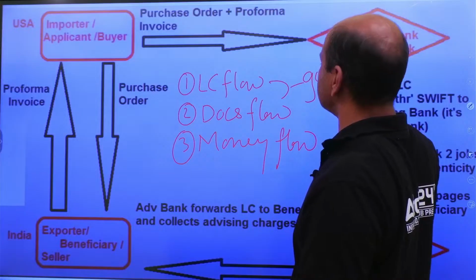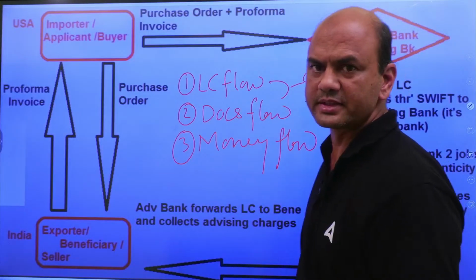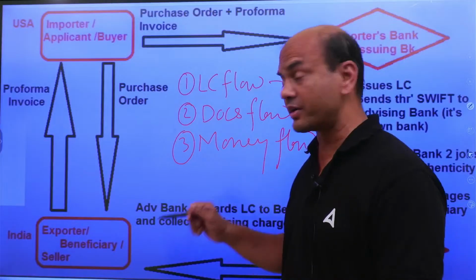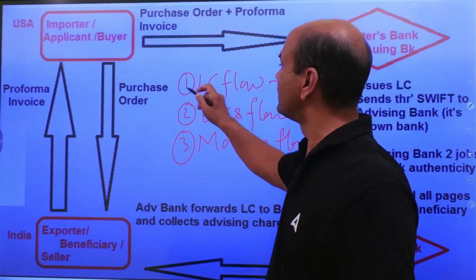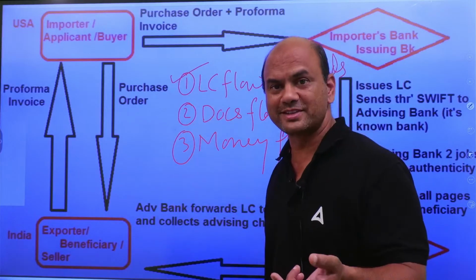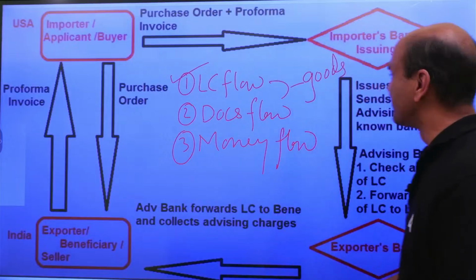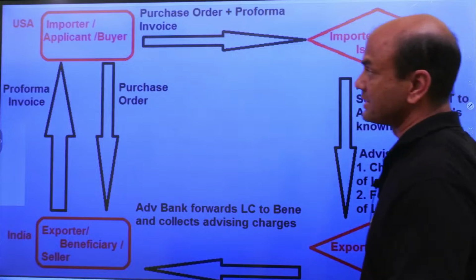After the LC, goods are moved out. Goods go to the buyer. That I'll cover in the second flow, documents flow. Today only LC flow. Only this part I'll cover. These two I'll be covering in the next topics. Okay, next 10 minutes. So move on. Very fast. 10 minutes are there.